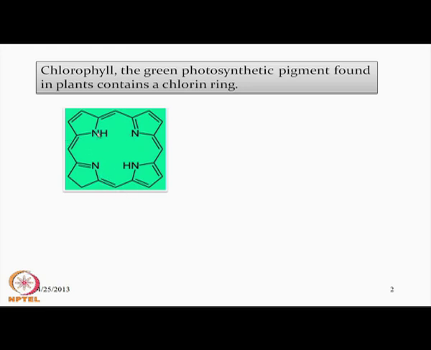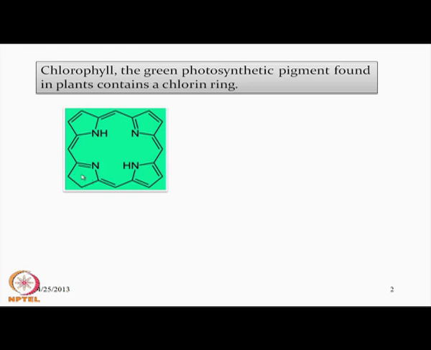We have some idea about the macrocyclic ring we discussed earlier: if these rings are not there, from the tetraamine system we can also have a macrocyclic ring. But once we put these rings, the system gets a more and more rigid structure, and that rigid structure is responsible for some photochemical activation also.